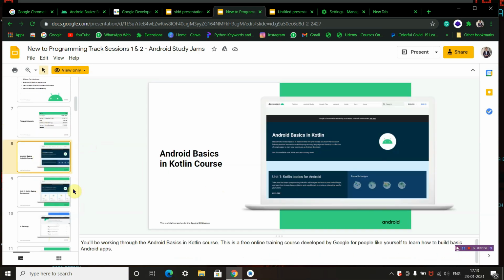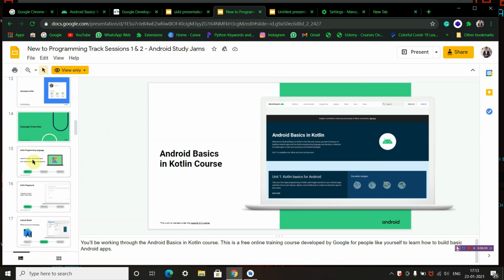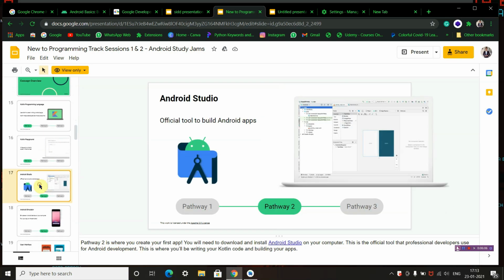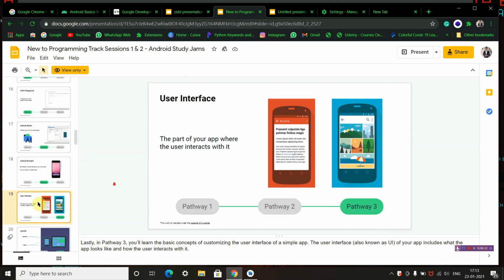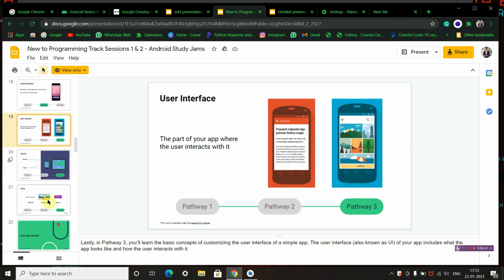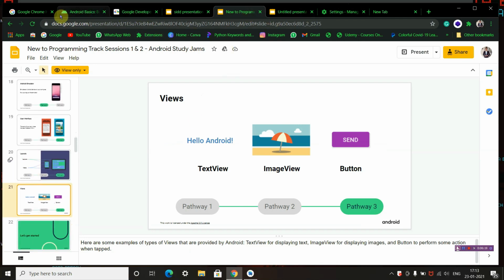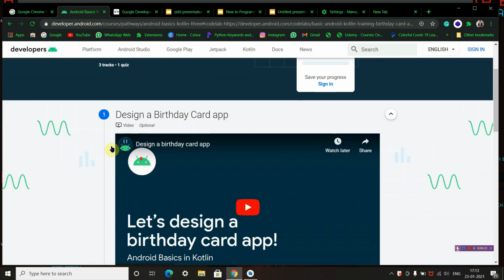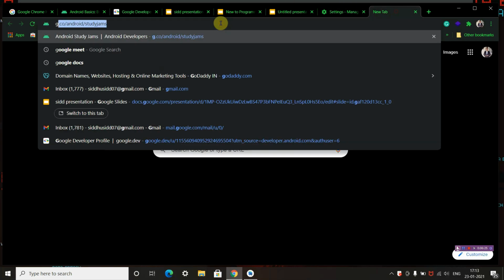I request everyone to be prepared with these prerequisites: internet connectivity, Android Studio, and your emulator with a USB cable, so you can run your first app from Android Studio on Windows. In this session, we will be completing pathway 2 and 3.